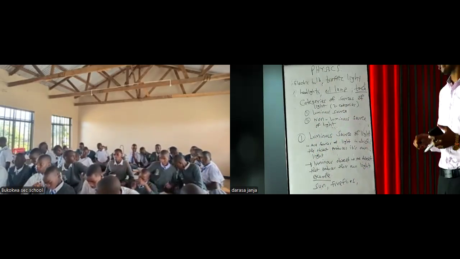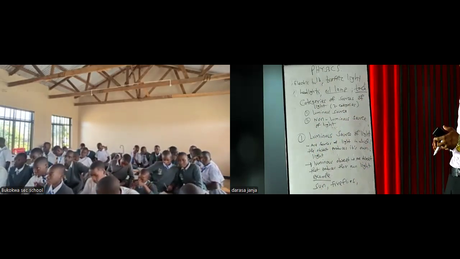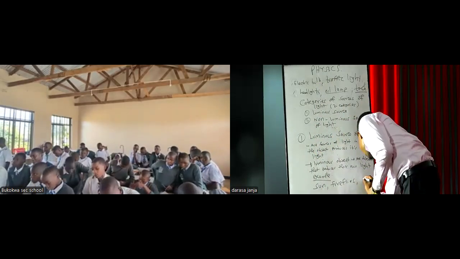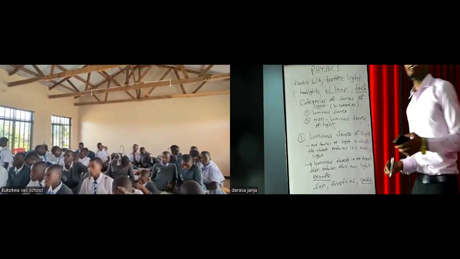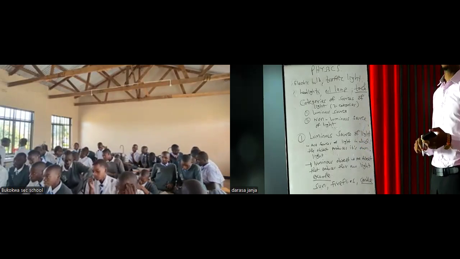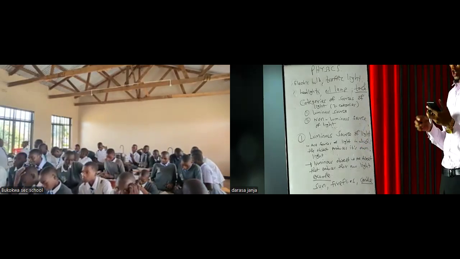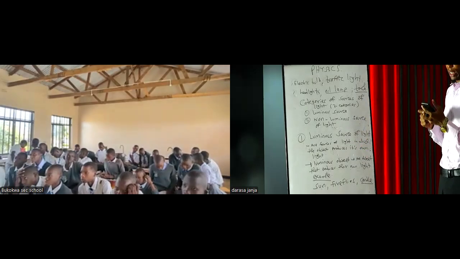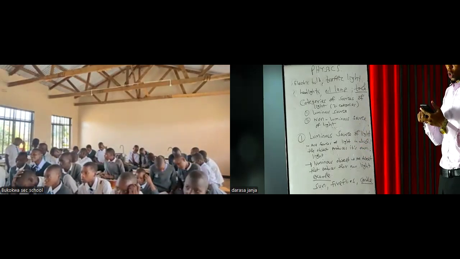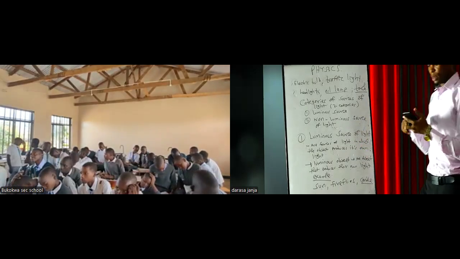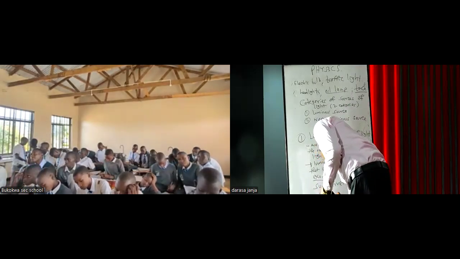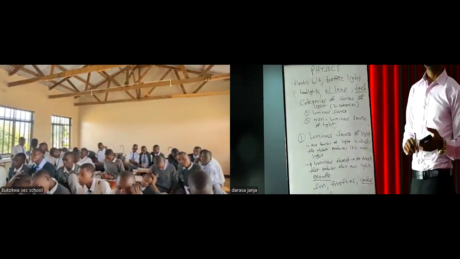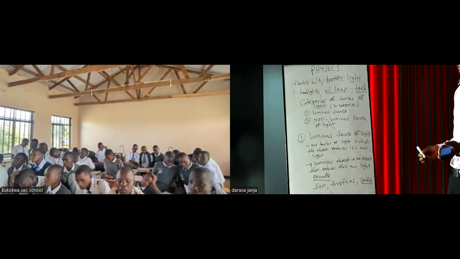Fireflies also produce their own light, but also we have the candle. The candle, we know for sure, produces its own light. So the candle is also one of the examples, but also we have the torch. The torch also produces its own light.